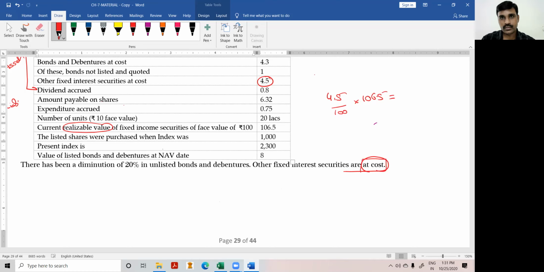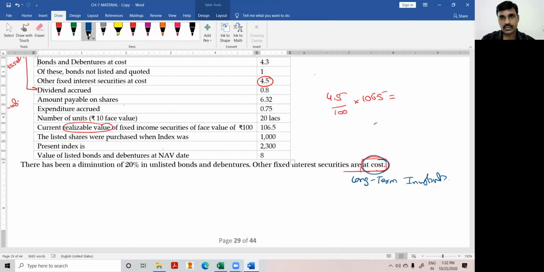They have given the realizable value information, but don't confuse that. For the sake of information they have given the realizable value, but they are valuing at cost only. Maybe because of long-term investments. Remember AS13: long-term investments are valued at cost because we are not going to sell immediately. That is the reason we are valuing at cost. So they have given realizable information, but they are asking us to value at cost.